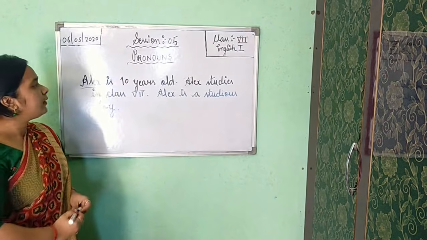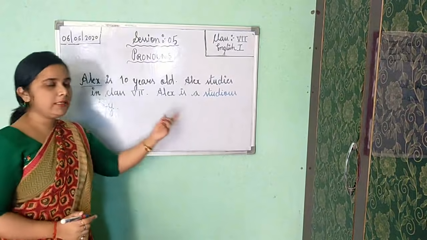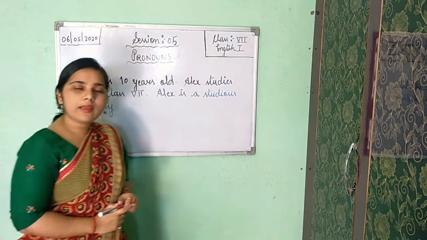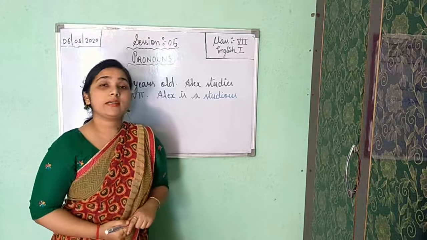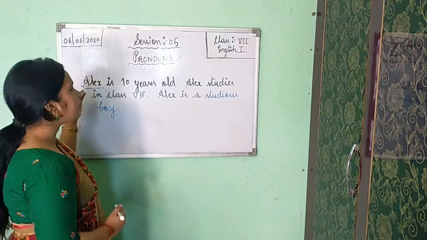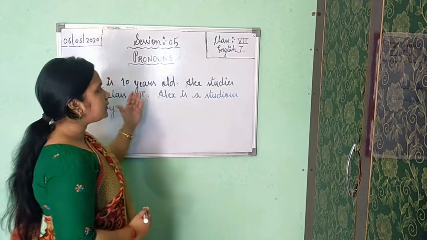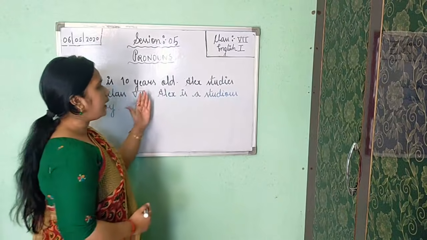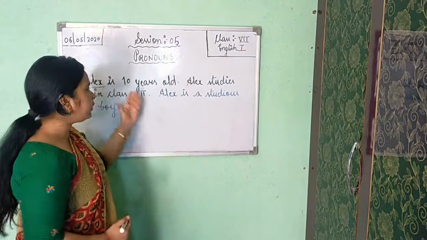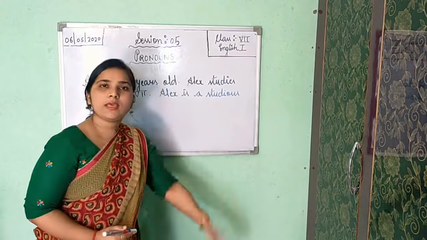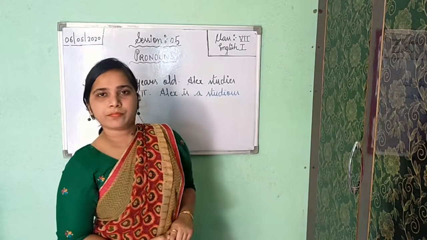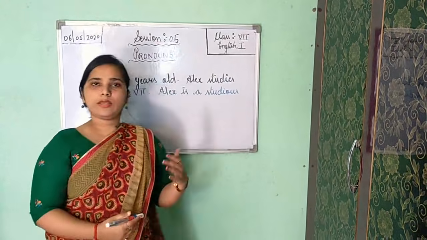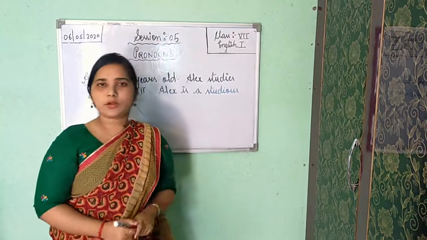Each sentence here which I have written here, I have started with the word Alex. And as you know, Alex is a naming word, means it is a noun only. And here you can see repetition. Alex is 10 years old. Again we are getting Alex only. Studies in class 7. Now again we are getting repetition of the word, naming word, that is Alex only. Is it looking good here? No, because continuously we are talking about only a single boy and we are using his name again and again. So it is not looking good.